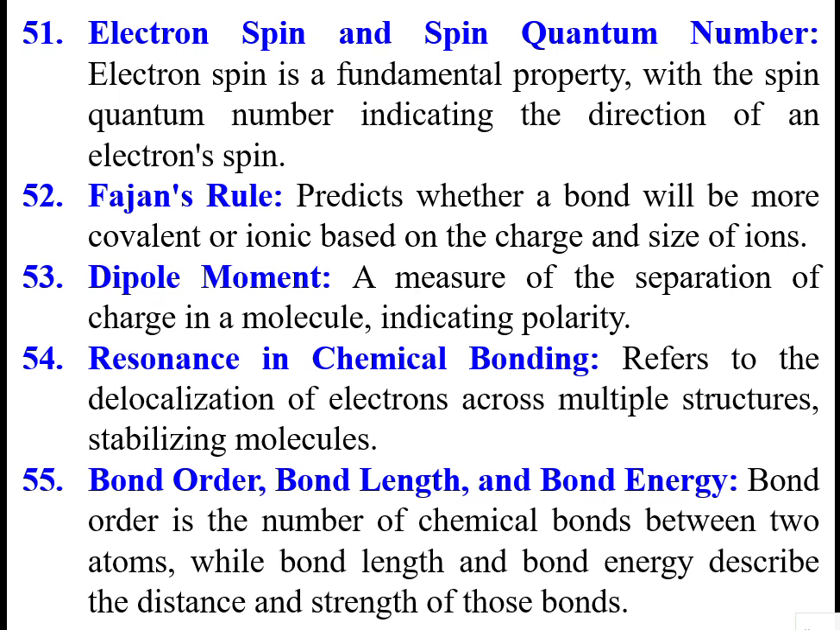In chemical bonding, resonance refers to the delocalization of electrons across multiple structures, stabilizing molecules. That means continuous movement of electron clouds, in other words. That is resonance, the delocalization of the electrons across multiple structures. That is called resonance.